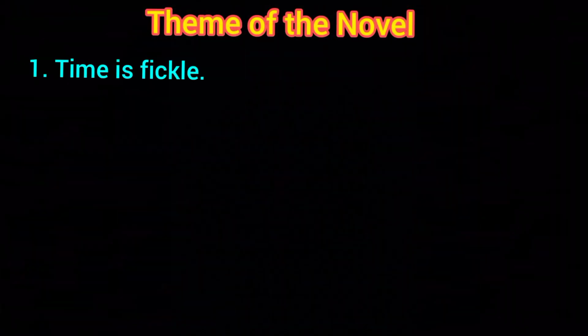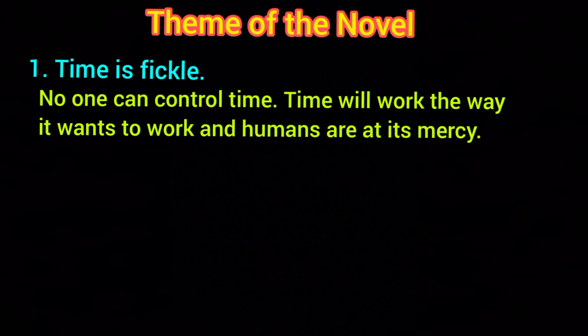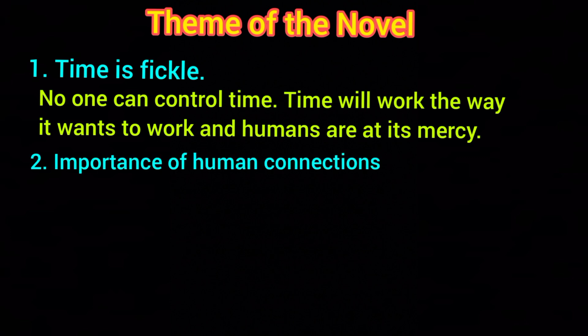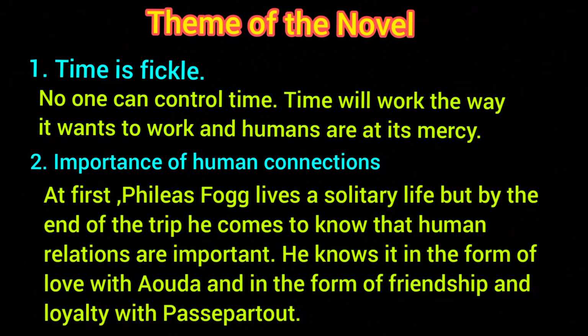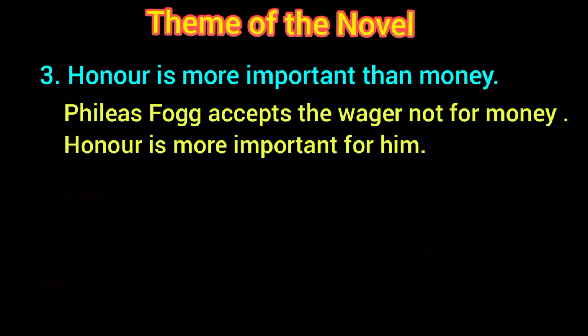The theme of this novel is that time is fickle. No one can control time. Time will work the way it wants to work and humans are at its mercy. The second theme is the importance of human connections. At first, Phileas Fogg lives a solitary life, but after his journey, he comes to know that human relations are important. He knows it in the form of love with Auda and in the form of friendship and loyalty with Passepartout.